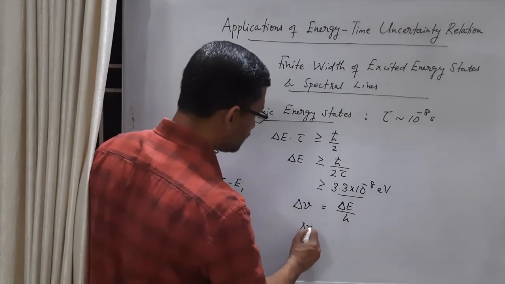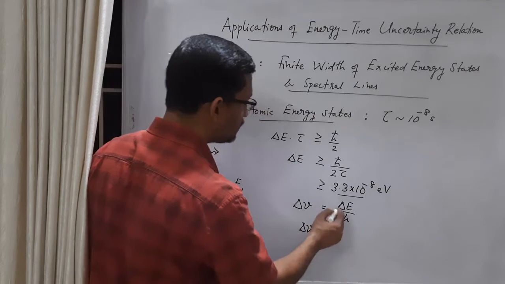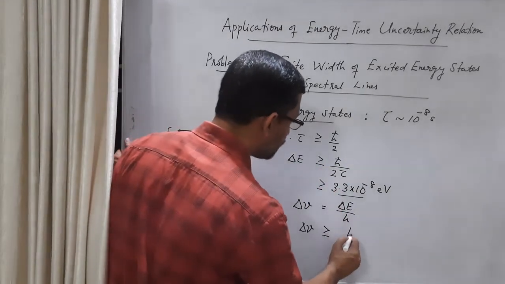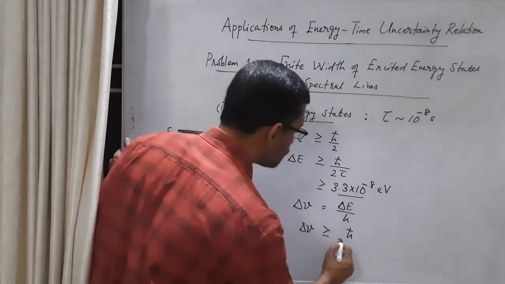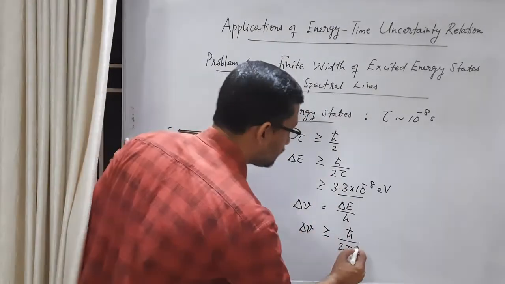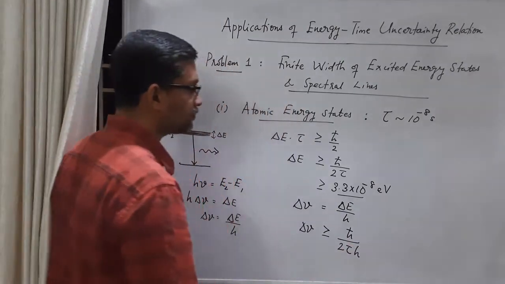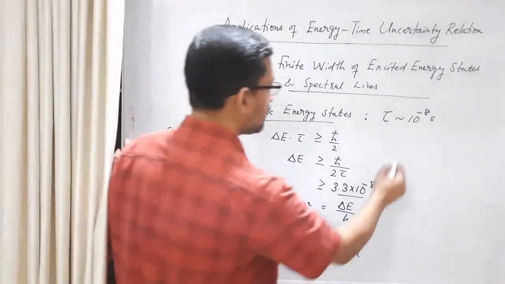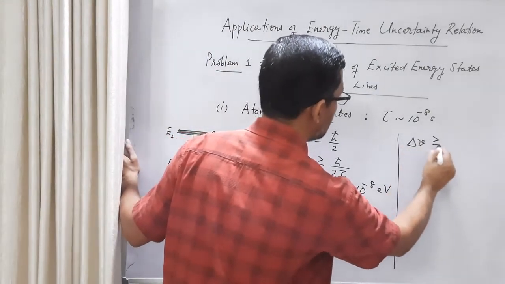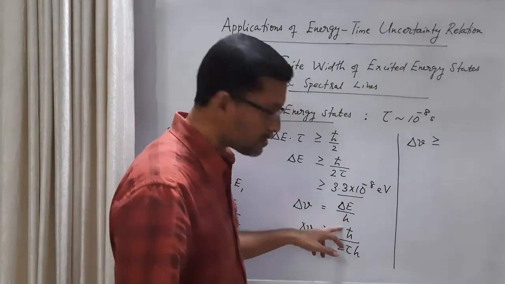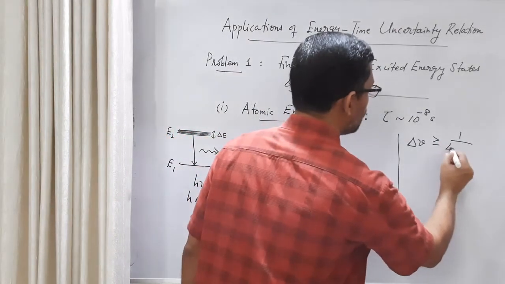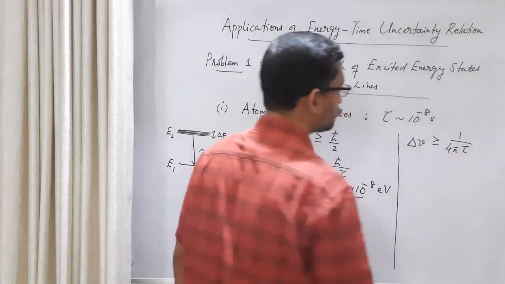Since delta E is greater than or equal to this value, delta nu is greater than or equal to, substituting, h cross by 2 tau, that is delta E, and then there is an h in the denominator. So h will cancel. h cross is h by 2 pi, so one h will cancel, and we get 1 by 4 pi tau.